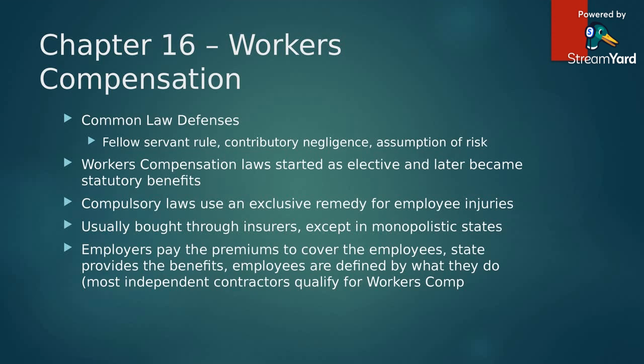Compulsory laws, which mandate that the exclusive remedy be provided under the workers' compensation law, were later enacted by almost every state. This established a form of absolute liability that required compensation for injured workers regardless of their fault or negligence.